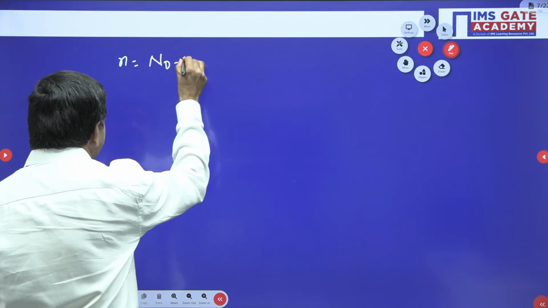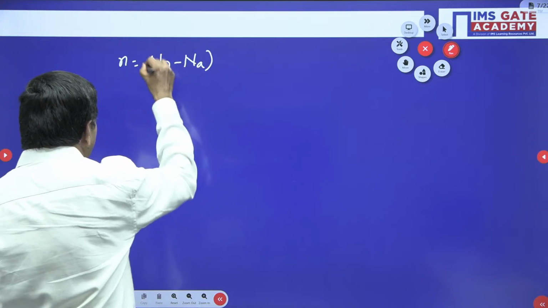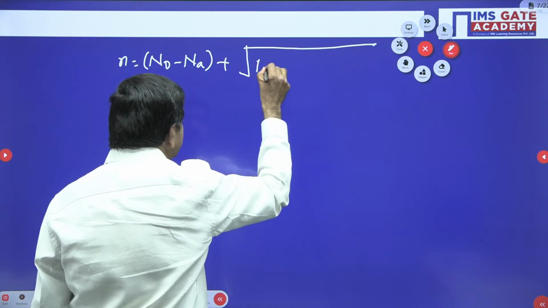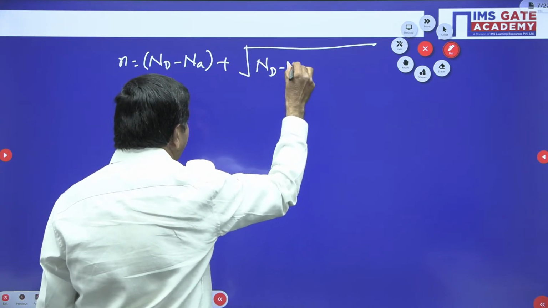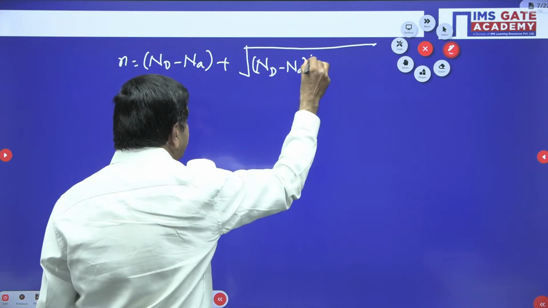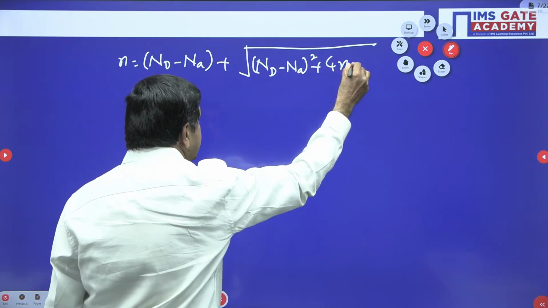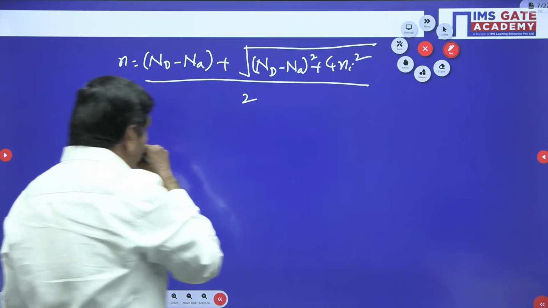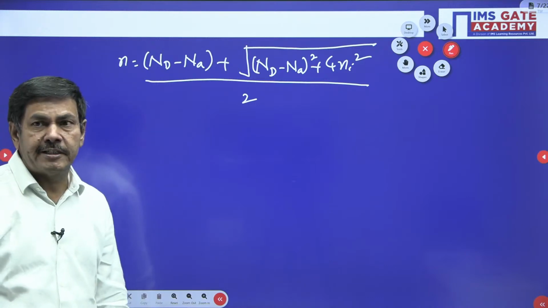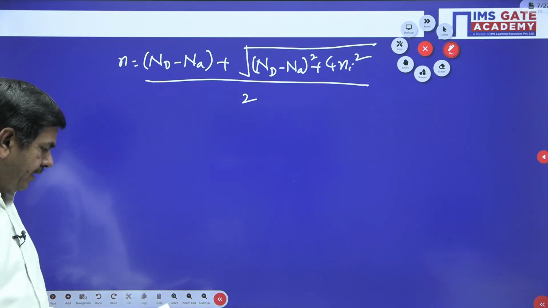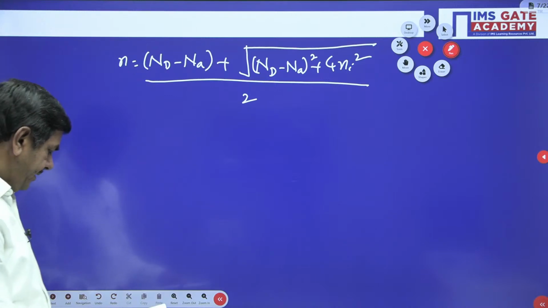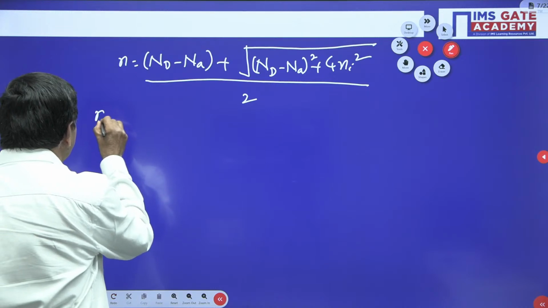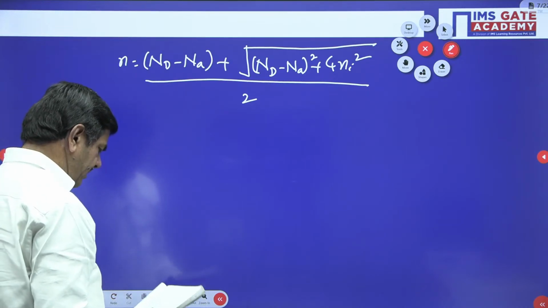Nd minus Na plus under root of Nd minus Na whole square plus 4 Ni square, by 2. The formula is given already. By using this formula, you can determine. Substitute every value and find its value. Nd value, Na value, all you can substitute here now. So n is required. Nd is given in the problem 10 power 14.